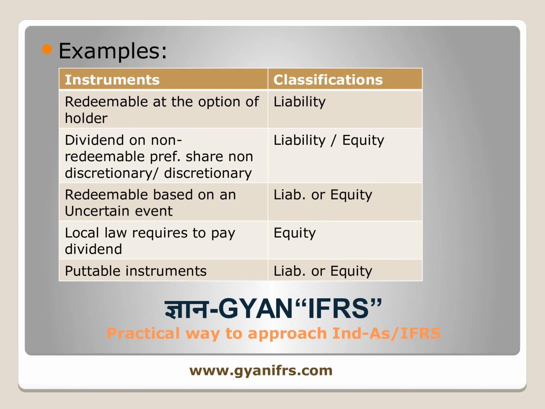Anything else which you cannot avoid will be treated as a liability. So this is just a glimpse of the presentation and classification of financial instruments. We have to go beyond the legal form of the instrument, because the classification depends upon other terms and conditions which can make an equity into a liability.